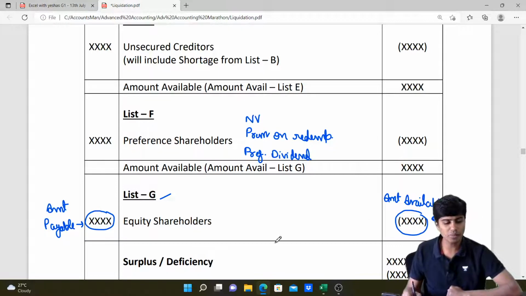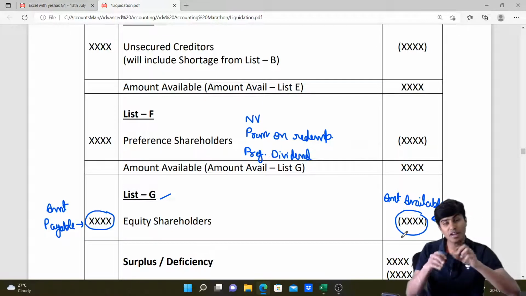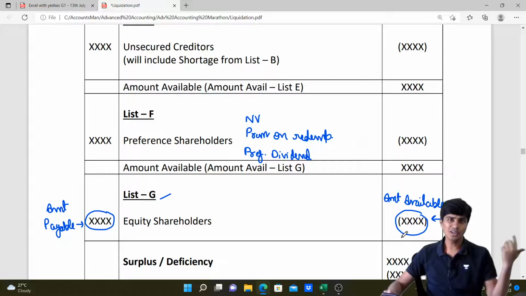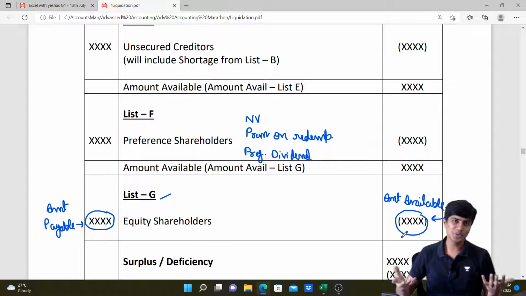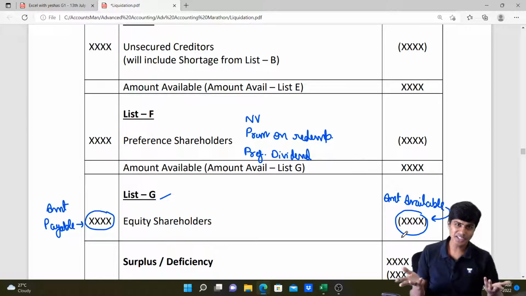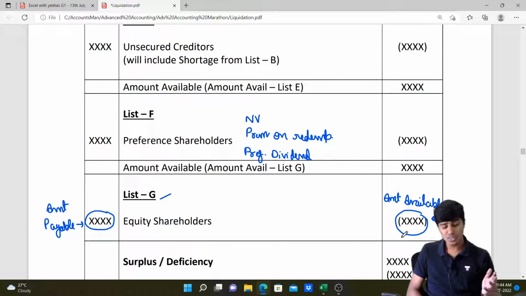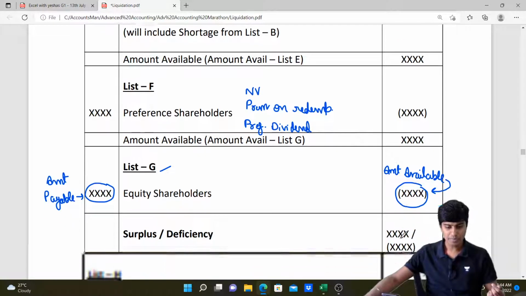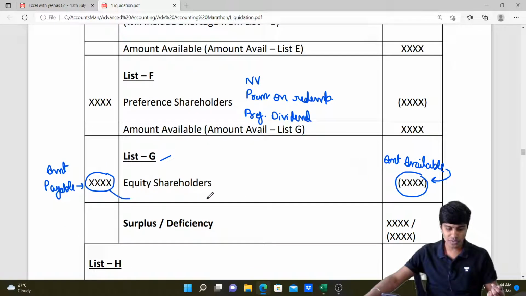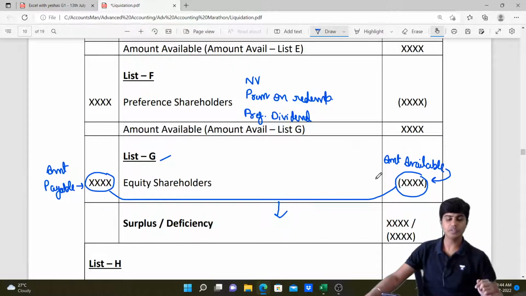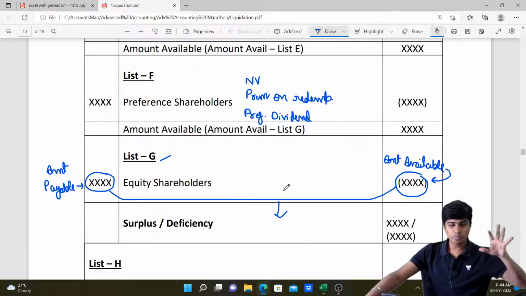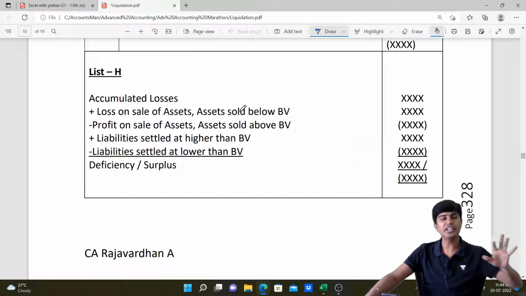So let's compare amount available and amount payable. If we have equal money, all good. Like I explained yesterday, it is impossible, but a scenario which is on cards. If in case you have more money, that will become surplus. If you have less money, that will become deficiency. Surplus or deficiency is found as the difference between these two items, and whenever we find this surplus or deficiency as the difference between these two items, the same should match according to the computation that we have done in list H.